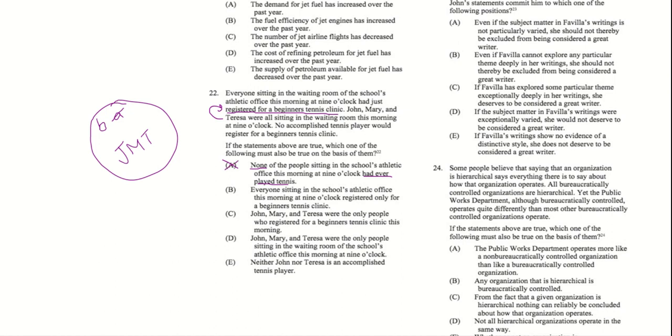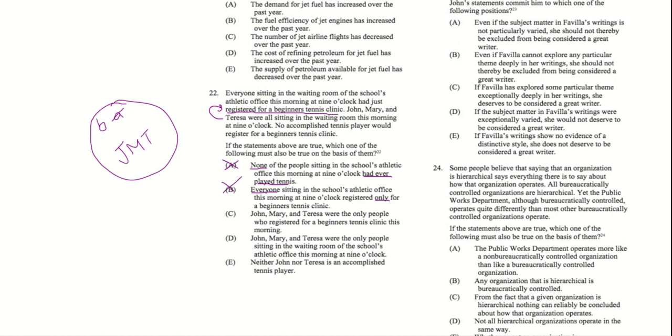B, everyone sitting in the school's athletic office this morning at 9 o'clock registered only for a beginner's tennis clinic. Do we know whether there was anyone else other than John, Mary, and Teresa in the waiting room? Not really. We know that John, Mary, and Teresa were there, but we don't know if anyone else was there. So we can't say everyone sitting in the school's office registered only for a beginner's tennis clinic, right? We don't know that information. So we can also cross out B.